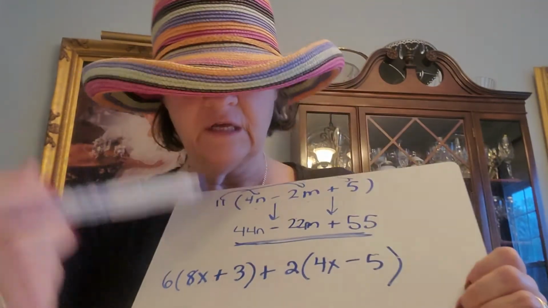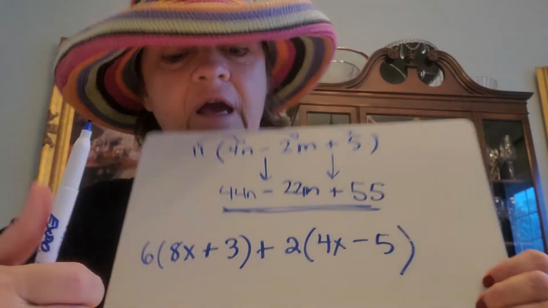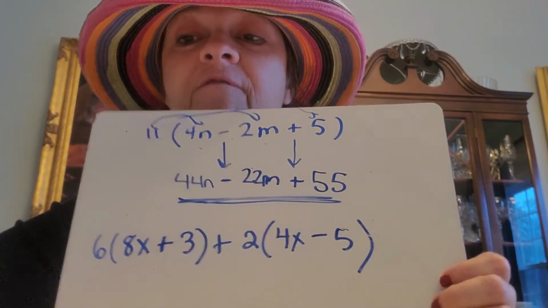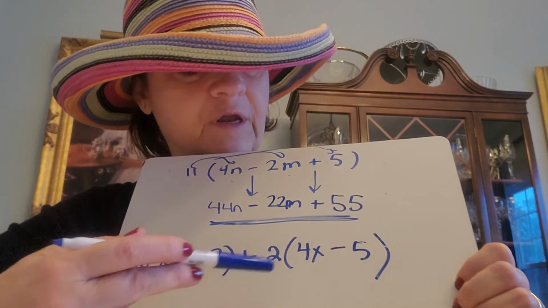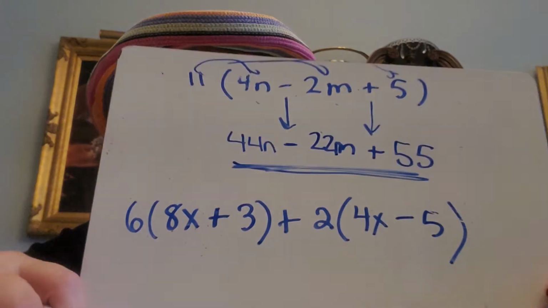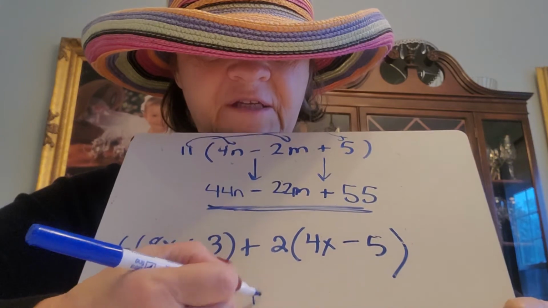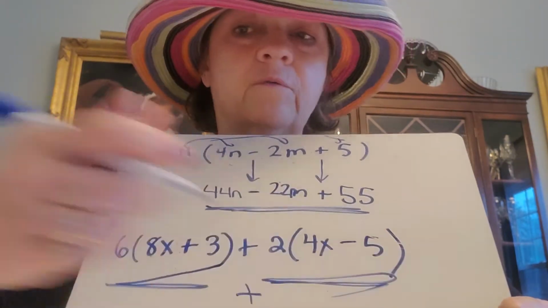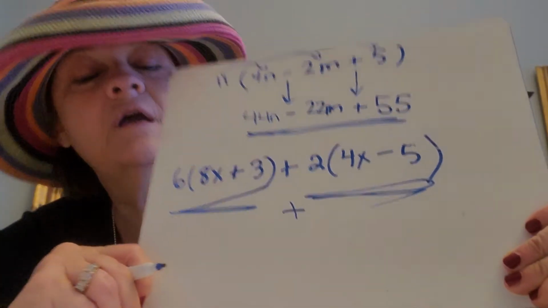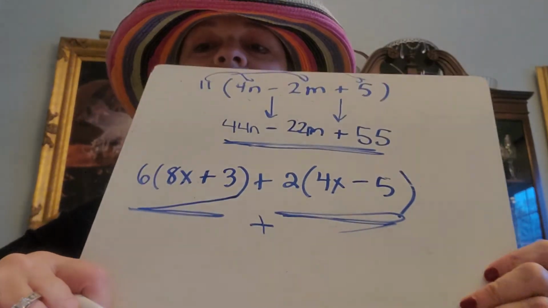All right, now the last one. The last one has 6 times the quantity of 8x and 3 and 2 times the difference of 4x minus 5. So 6 times the sum of 8x and 3 plus 2 times the difference of 4x and 5. So now I'm going to work this one. I hope you've written that down. I would like y'all to go ahead and do this one. Bring your plus sign down and then do this one on your own. Multiply 6 times the quantity of 8x and 3, and then multiply 2 times the quantity of 4x minus 5, and I'll wait while you do that.